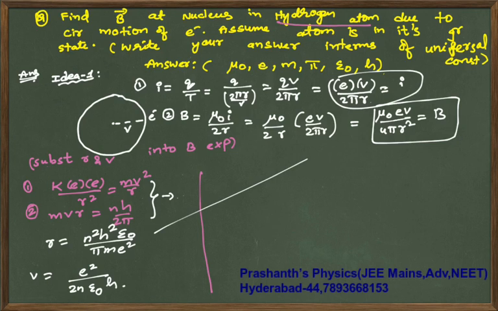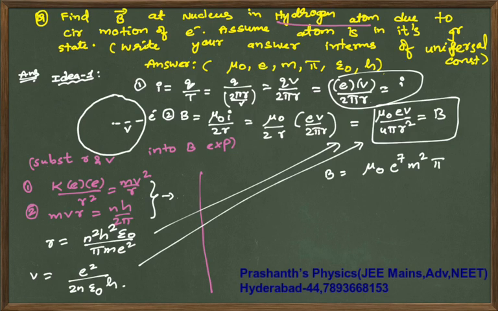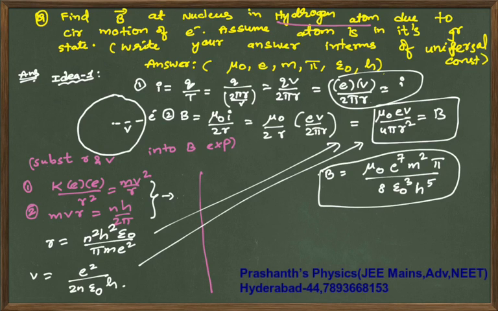Take this into the equation and substitute it. Finally, you will get your B value as mu naught e power 7 m square pi whole divided by 8 epsilon naught cube h power 5. So that is your magnetic field expression, and this is your final idea.